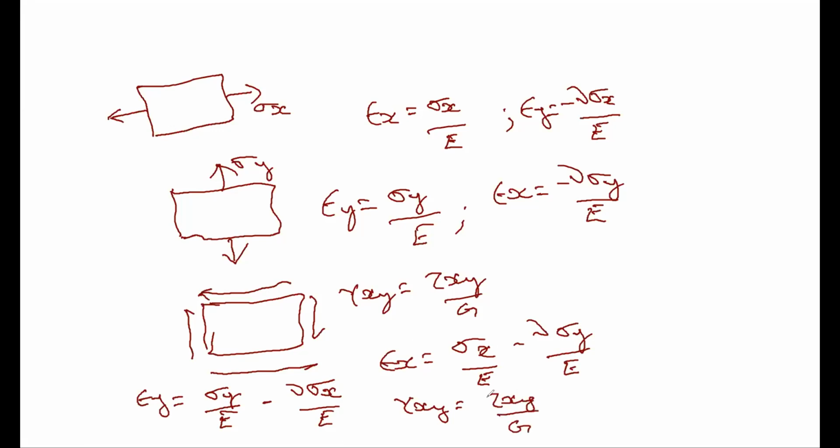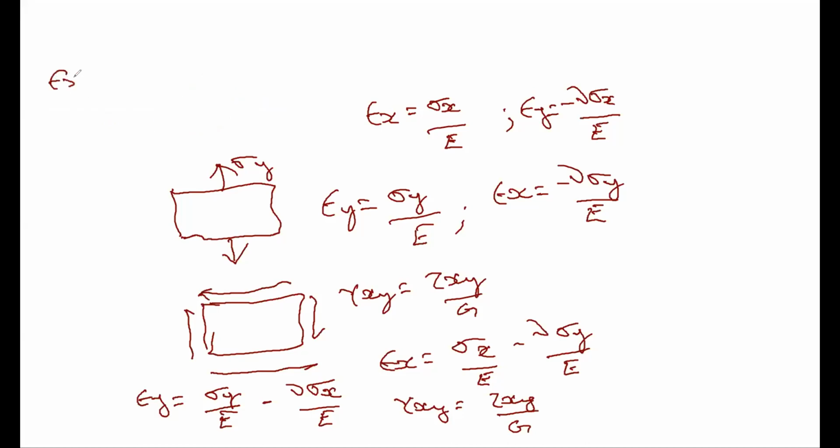Now can you write this in a matrix form? Can you just try writing in the matrix form? What do you get?